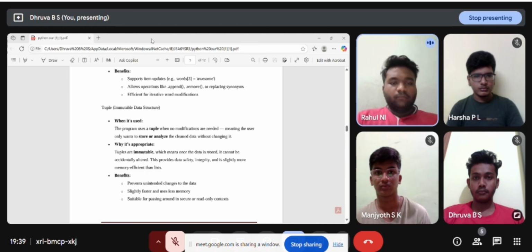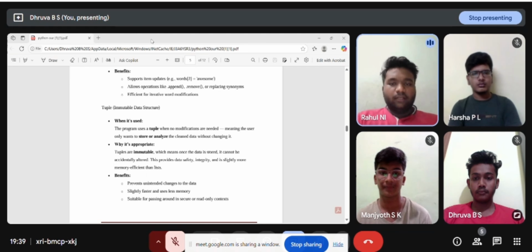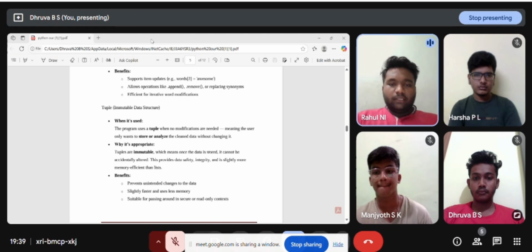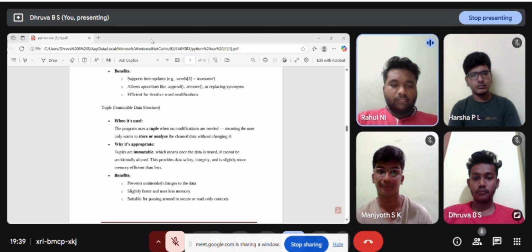When it is used: the program uses a tuple when no modifications are needed, meaning the user only wants to store or analyze the cleaned data without changing it. Why it is appropriate: tuples are immutable, which means once the data is stored, it cannot be accidentally altered. This provides data safety and integrity, and is slightly more memory efficient than a list. Benefits: prevents unintended changes to the data, slightly faster and uses less memory, suitable for passing around in secure or read-only contexts.